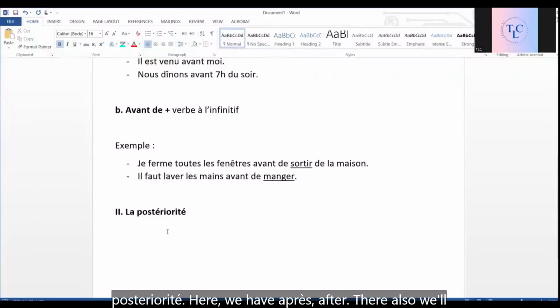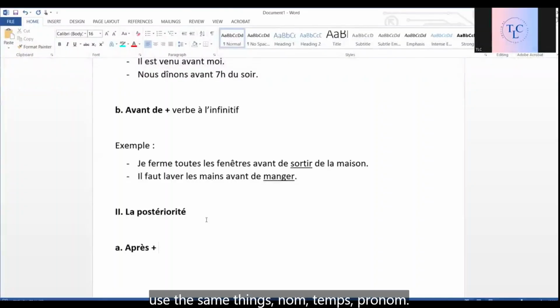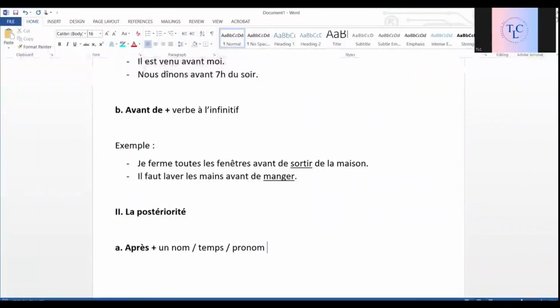Now, postériorité. Here, we have après, after. There also, we'll use the same things. Nom, temps ou pronom. Oui? Donc, par exemple, après jaune.